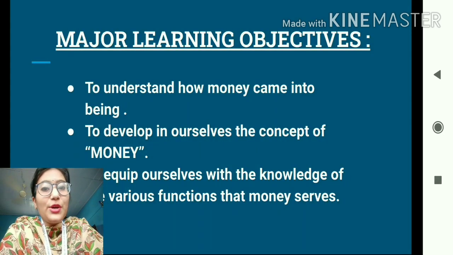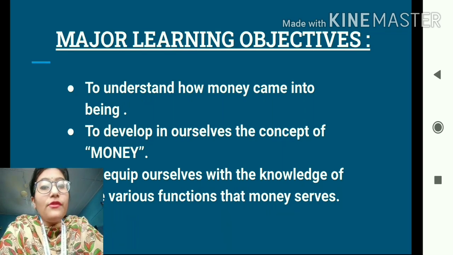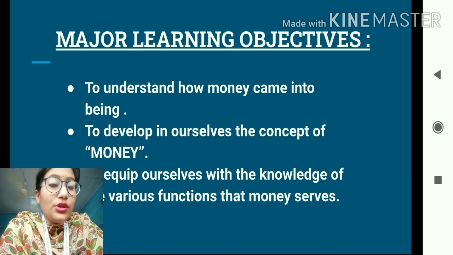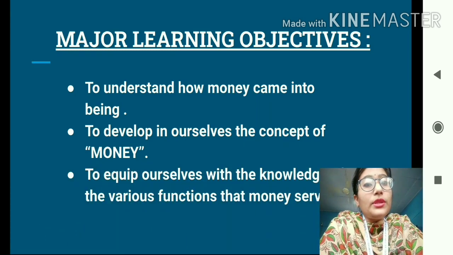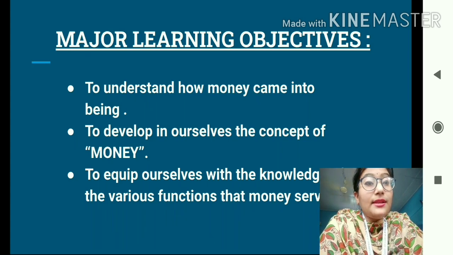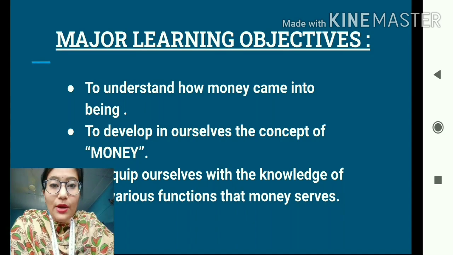The major learning objectives. So students, from today's class, we shall be able to understand how money was introduced, what led to the introduction of money. Also, we will be able to develop in ourselves the concept of money. That means we will be able to understand what money is. Not only that, students, we shall also be able to equip ourselves with the knowledge of the various functions that money serves. So these are the learning objectives of our today's class. So let us find out what money is.